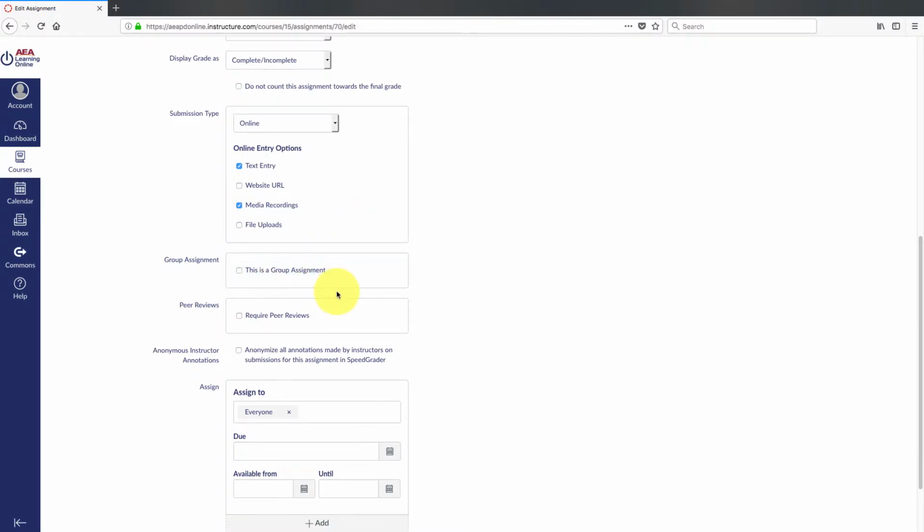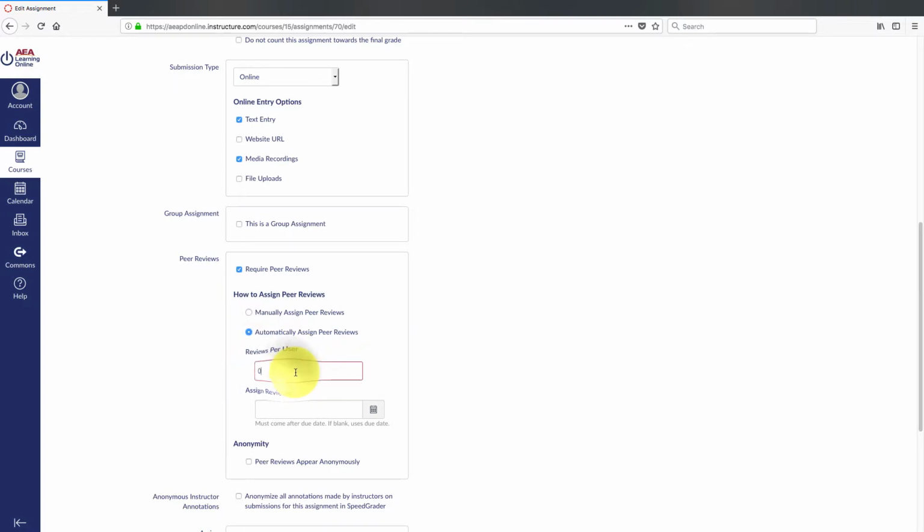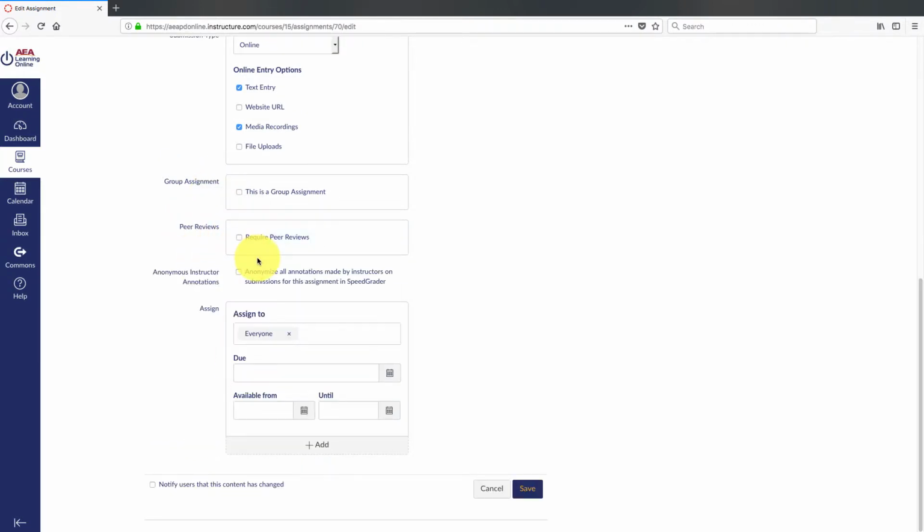Group assignment, probably not for this one. You can have this, so you would have to assign someone to do it, or you can choose this. So you can have somebody else review each assignment. So let's say it's due on the 3rd, then you would say this would be due on the 6th or something. So you'd have the assignment, and then you also have another assignment of reviewing someone else's. I'll let you kind of figure that out if you want to include peer reviews.